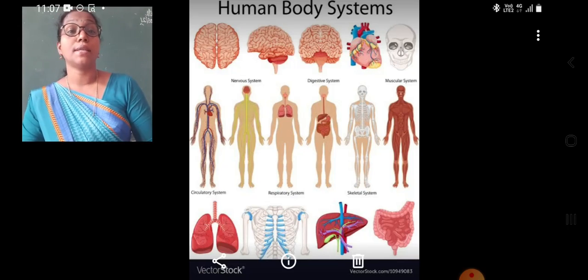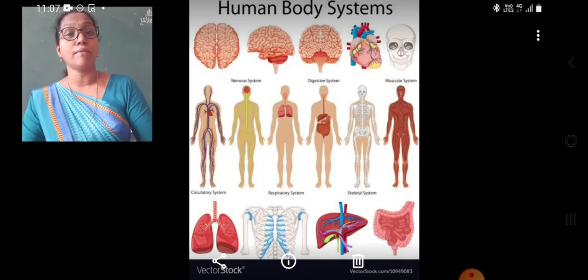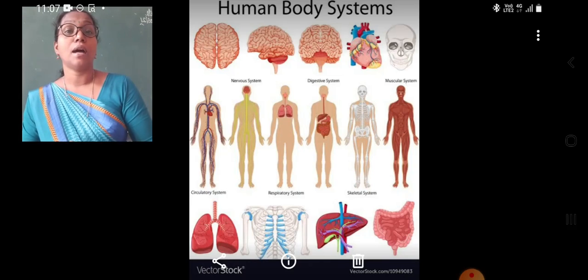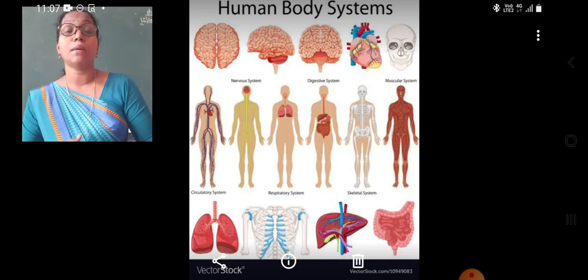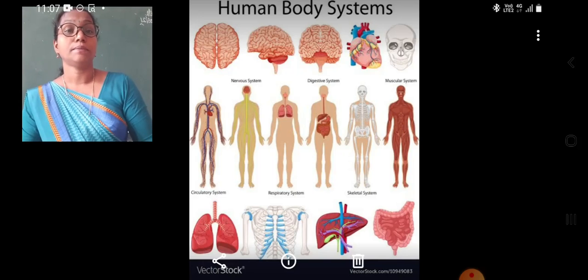Examples of organ systems are the circulatory system. The circulatory system pumps blood from the heart to various parts of the body and also takes carbon dioxide from various organs to the heart, and when the heart pumps the blood through the nose, the carbon dioxide goes out of the body.